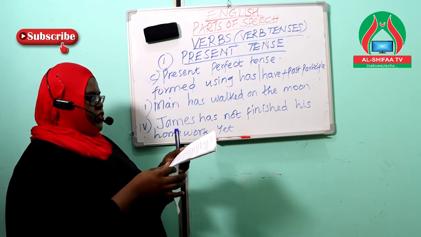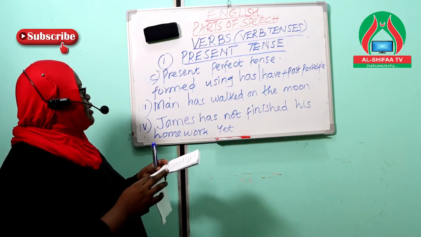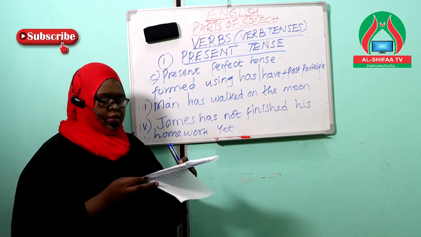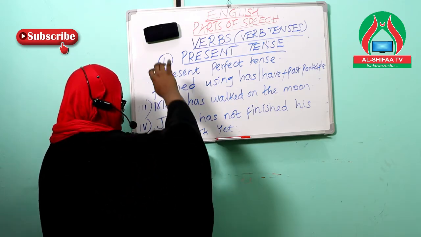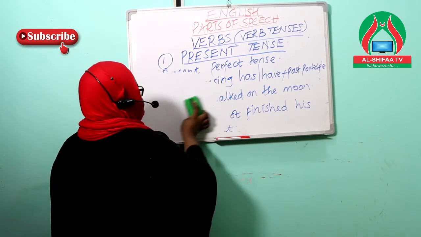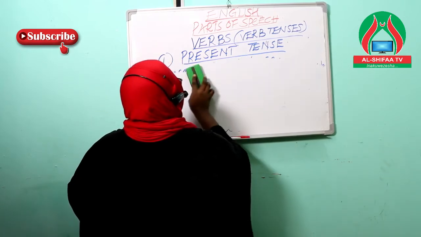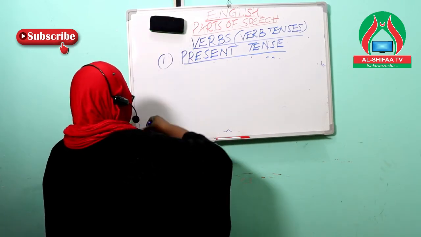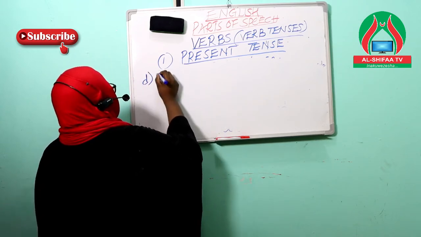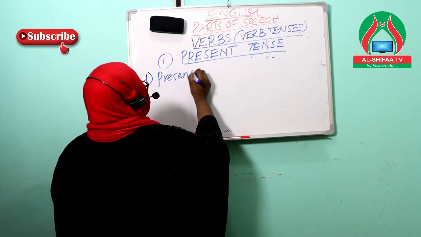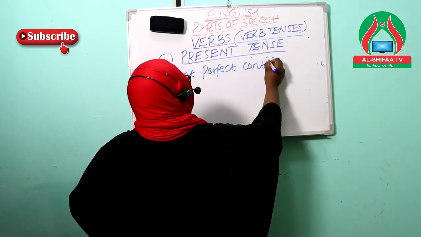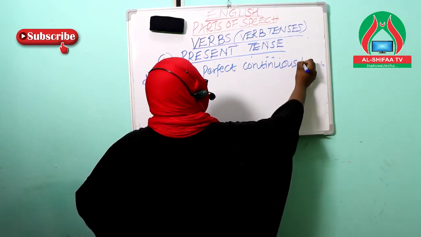Now, very fast, because of time, let me finish onto my last category of the present tenses. That is the present perfect continuous tense, or what we call the present perfect progressive tense. This is called the present perfect continuous tense.